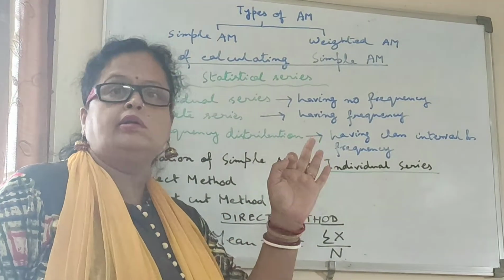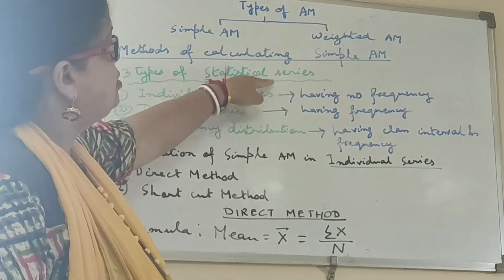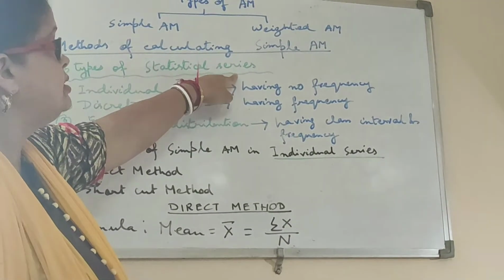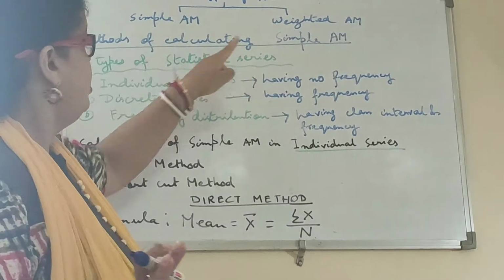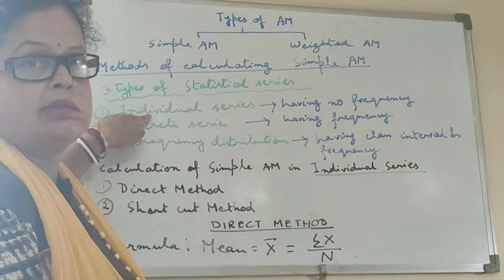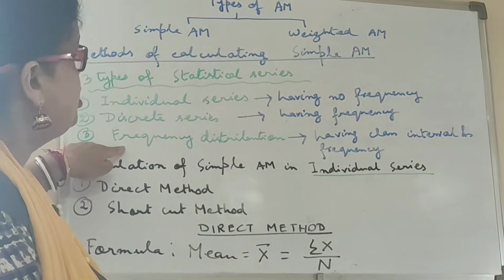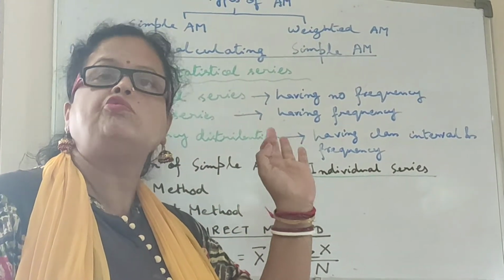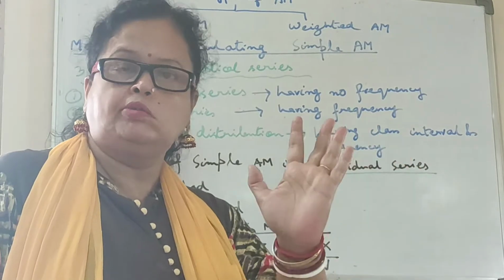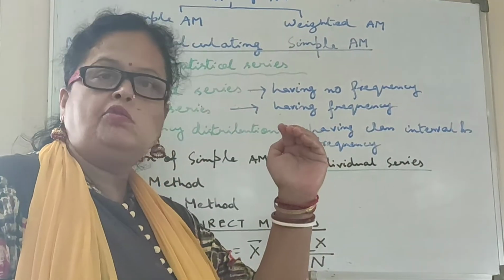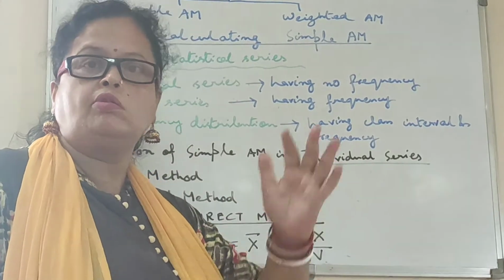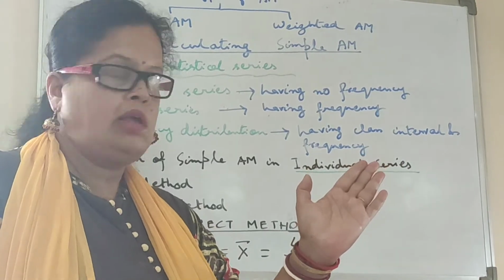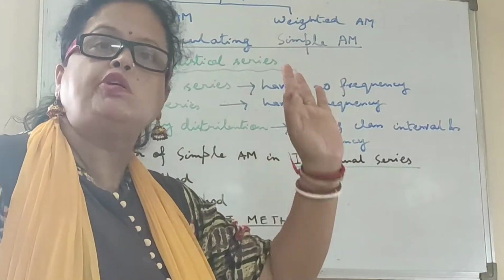But before going to that, we should know there are three types of statistical series. Already you have studied all these in class 10. Number one is individual series, number two is discrete series, and number three is frequency distribution. What is individual series? It is a series which is having no frequency. Simple data will be given to you, and you have to arrange the data either in ascending order or in descending order, and you have to calculate the simple arithmetic mean. That means it is a series having no frequency.